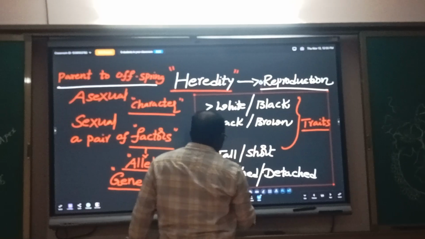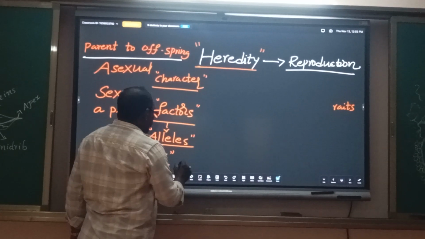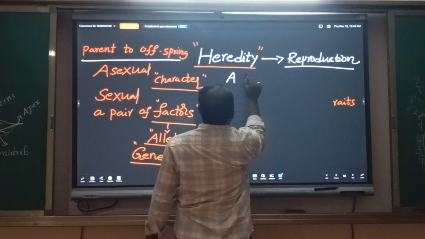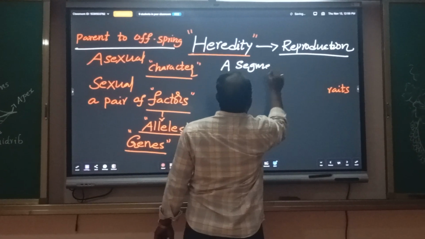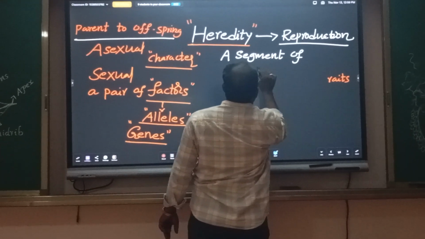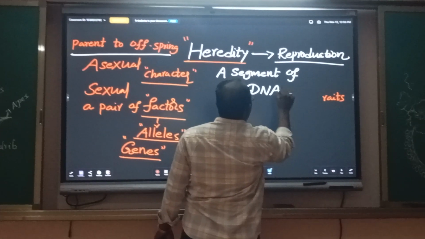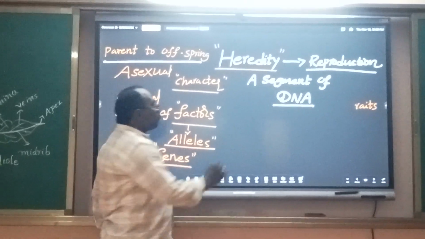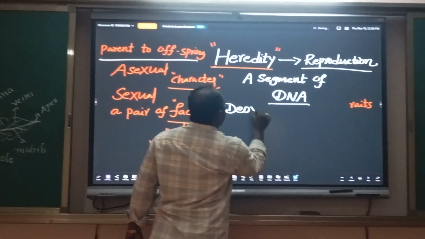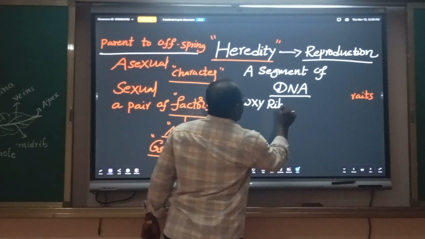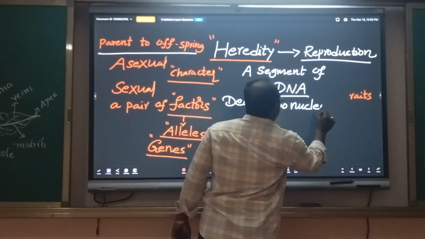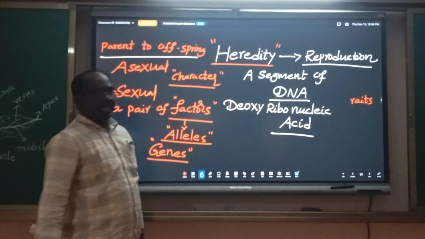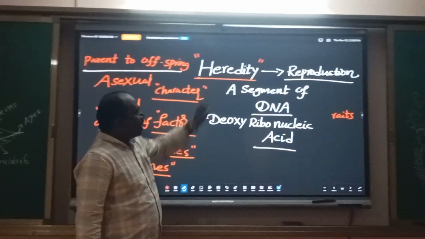What is meant by gene? You know that a gene means a segment of DNA. What is the full form of DNA? Deoxyribonucleic acid. That is the full form of DNA.